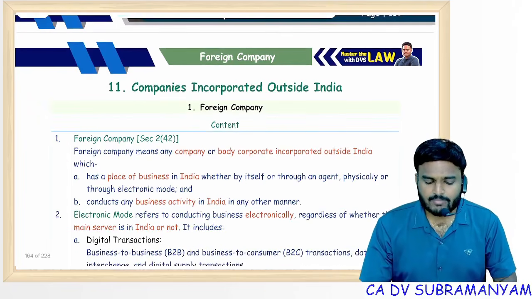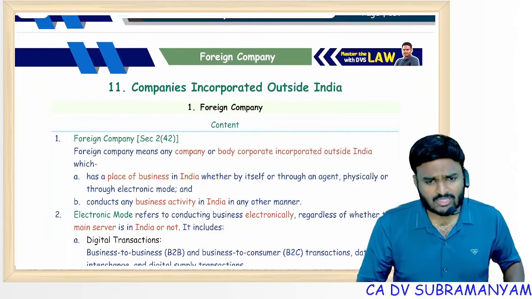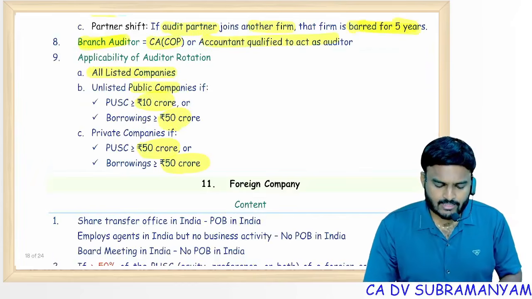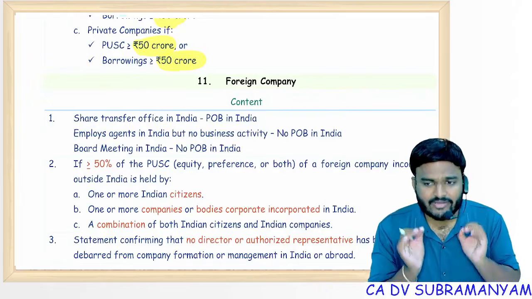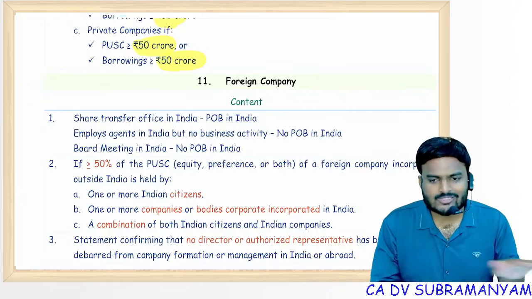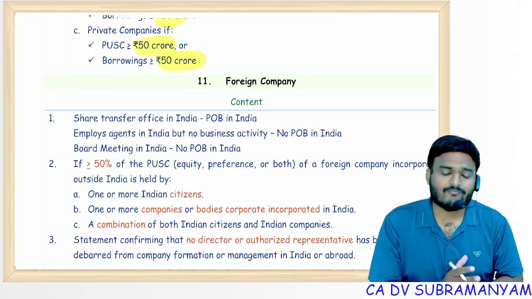Next one, companies incorporated outside India. Very small topic. Compulsory 5 marks question. Foreign company. First of all, what is a foreign company? It's a company incorporated outside India, having place of business in India, and there should be some business activity in India. Simply having agents alone will not constitute place of business in India. There should be some business activity, then only it is a foreign company.